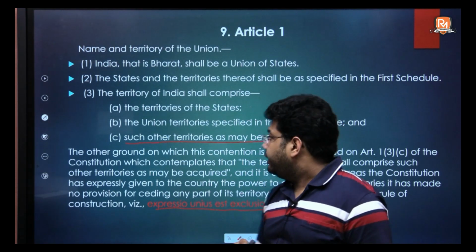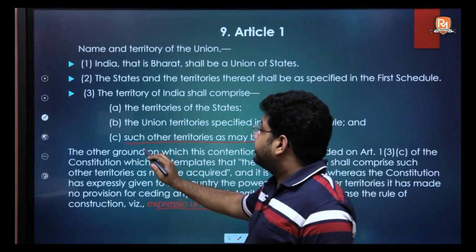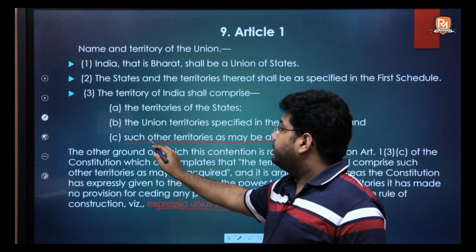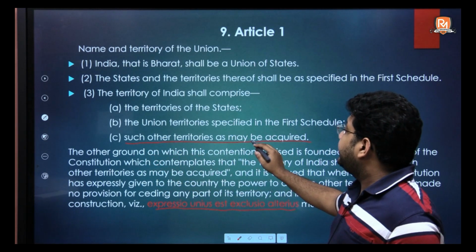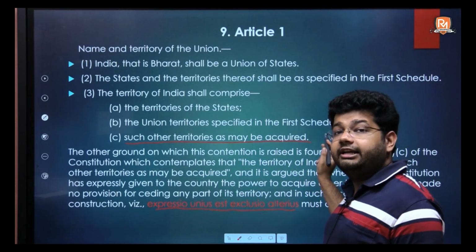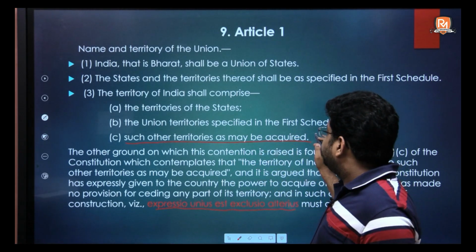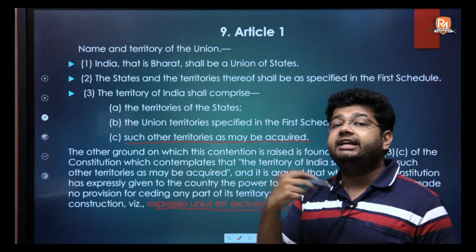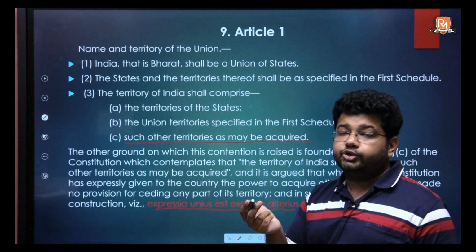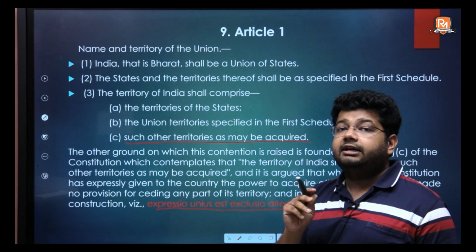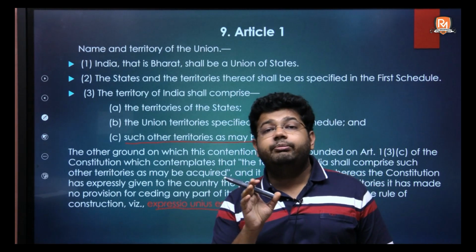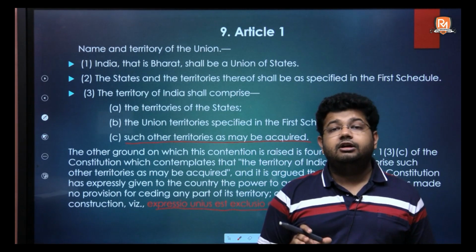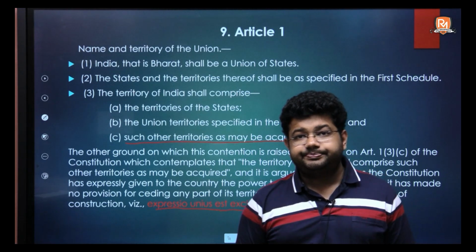And therefore, if in Article 1 it is only mentioned that India can acquire territories in future, and it is not mentioned that it can also secede territories in future, it means that the constitution does not make provision for India to secede any territory.